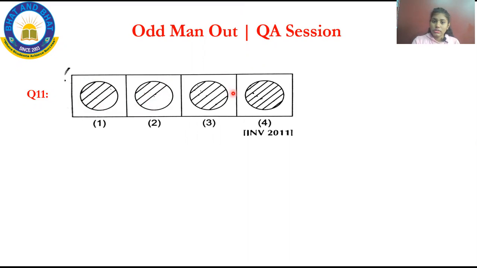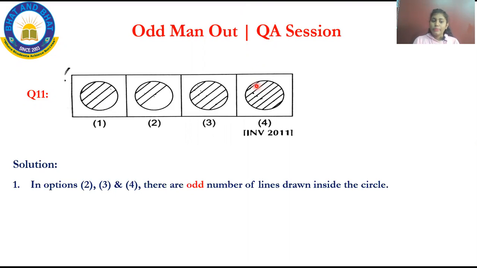Now come to the third circle. 1, 2, 3, 4, 5. It has 5 lines. Write it down. And then the last one, it is one small. 1, 2, 3, 4, 5, 6, 7. The fourth one has 7. In option 2, option 3, and option 4, there are an odd number of lines inside the circle. See option 2: 1, 2, 3. 3 is an odd number. Here it is 5 lines, and 5 is an odd number. Here it is 7, and 7 is an odd number.